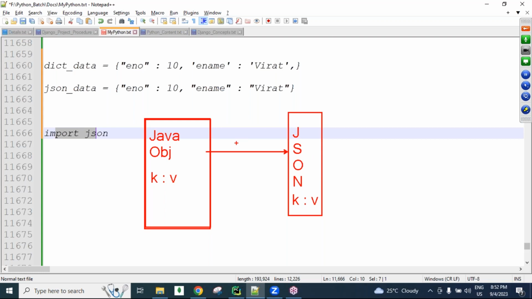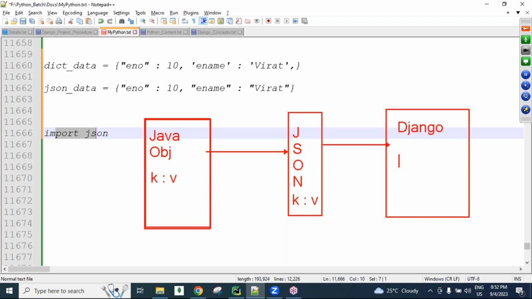Now if they are sending the request in the form of JSON, we can receive this request as a Python developer or Django developer. Okay, so in our Django we can receive this JSON data. Now this JSON data we are converting into a dictionary, guys. Our dictionary also has key-value format data. So first we receive the JSON object here, and this JSON object we convert into a dictionary, and then we can use the data here.